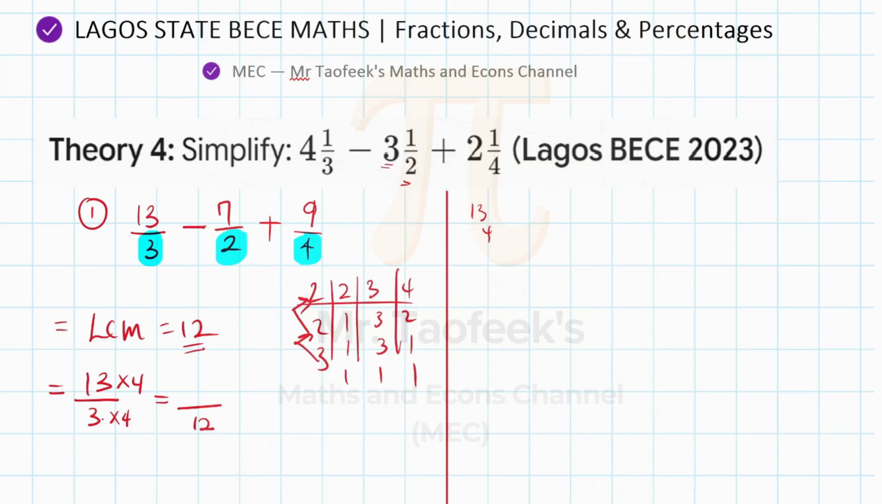So 13 times 4. 4 times 3 is 12. Okay, let me make it bigger. So 13 times 4, 4 times 3 is 12. You have 1 carried there, and 4 times 1 is 4, plus 1, that's 5. So that's 52. This becomes 52.